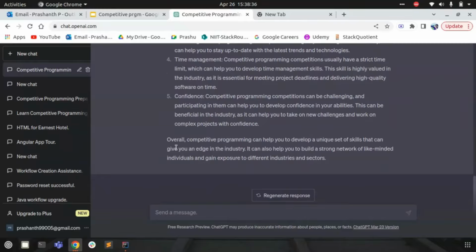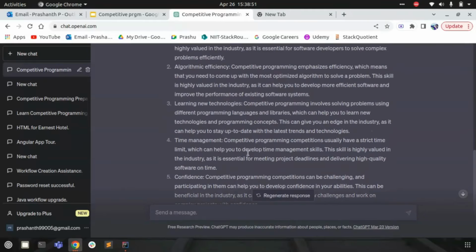Overall, competitive programming can help you develop a unique set of skills that can give you an edge in the industries. It also helps you build a strong network of like-minded individuals and gain exposure to different industry sectors. So it not only provides an answer, it also provides a summary for your query, like what to choose and what not to choose.